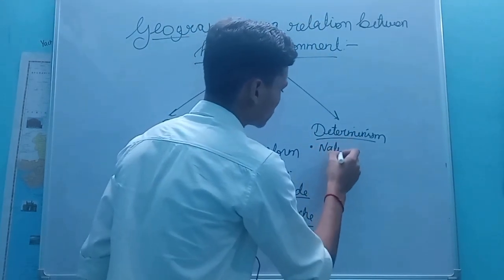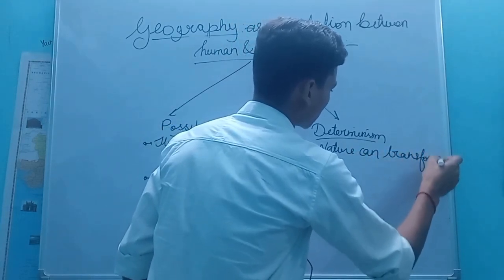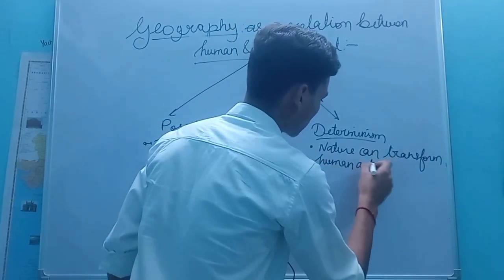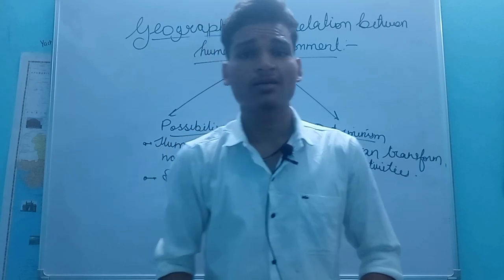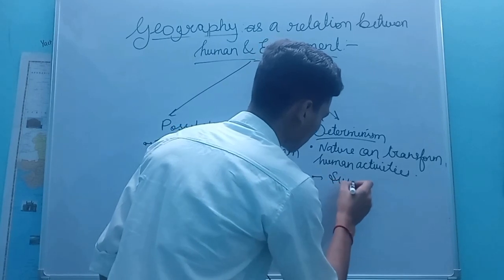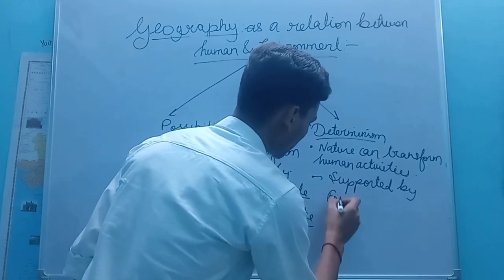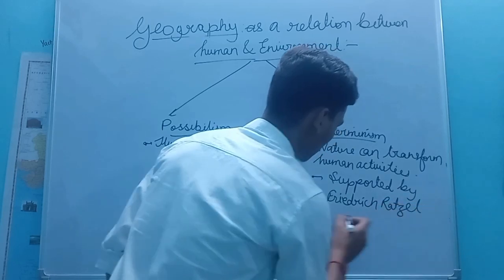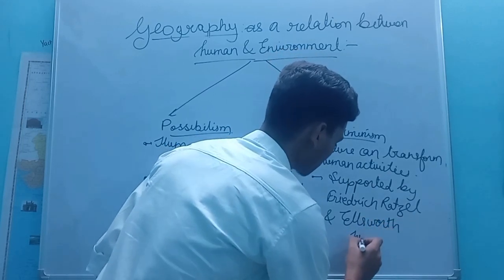So nature can transform human activities, and it was supported by Frederick Russell and Ellsworth Huntington.